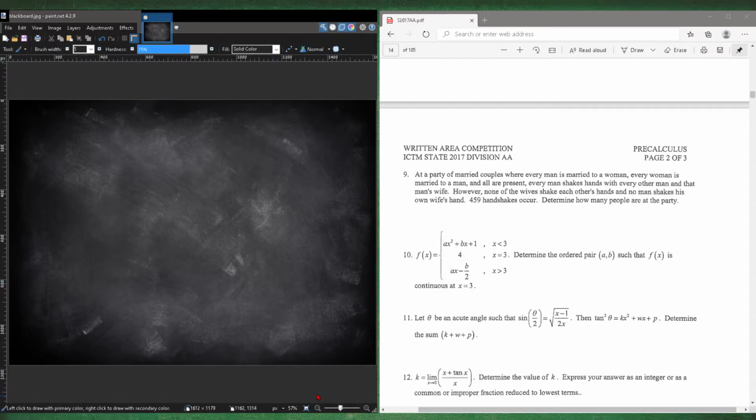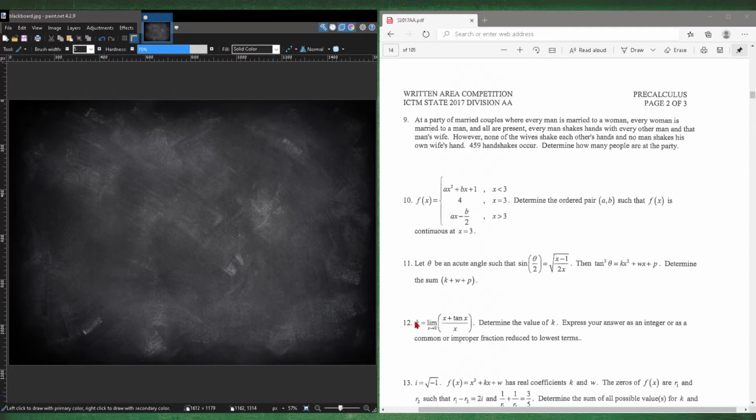Okay, now let's go to number 11. Let theta be an acute angle such that sine of a half angle is equal to the square root of x minus 1 over 2x. Determine tangent squared of theta and then add those coefficients. Okay, so the actual half angle identity is the square root of 1 minus cosine of theta over 2, and it is equal to the one they gave us, which is x minus 1 over 2x. They're both in the radical, so we can just ignore it.